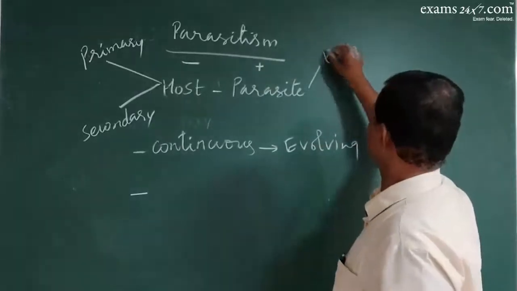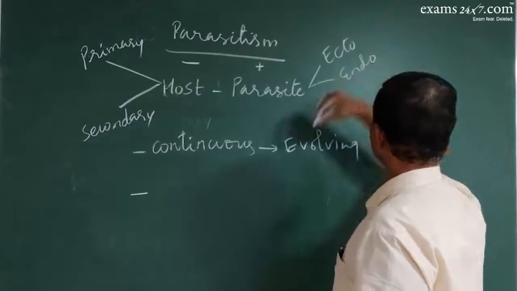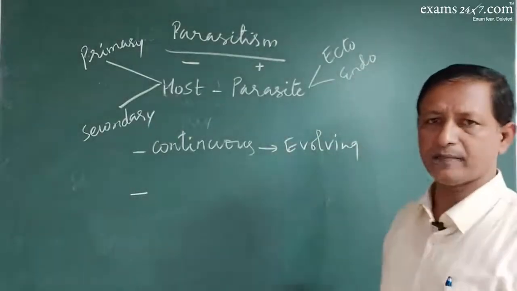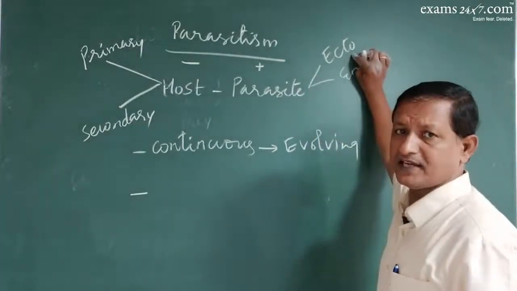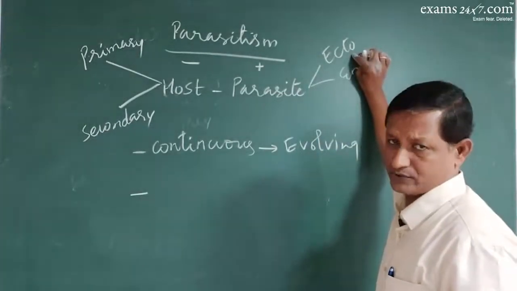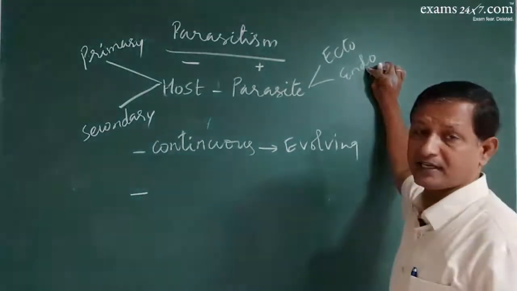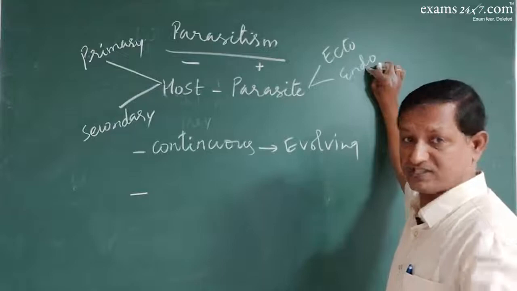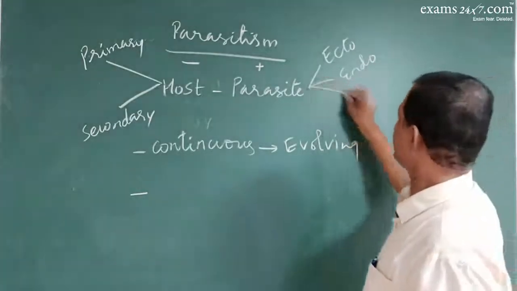And this parasite may be an ectoparasite or endoparasite. Ectoparasite means the parasite living outside the host, on the surface of the host organism. Endoparasite is the one where a parasite lives within the system of the host. It can be brood parasitism.